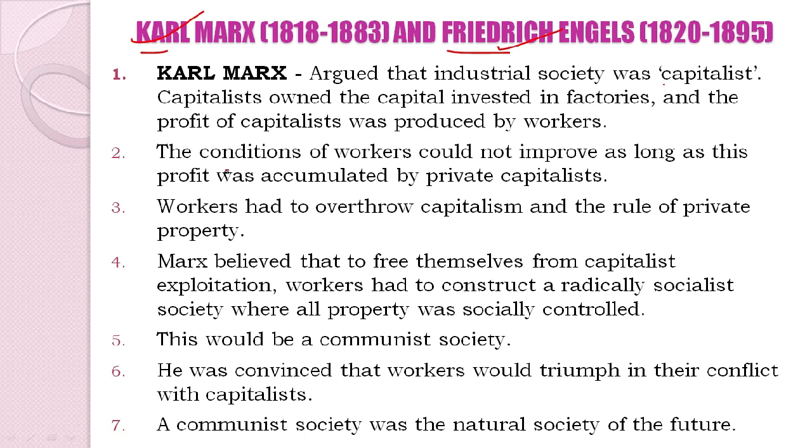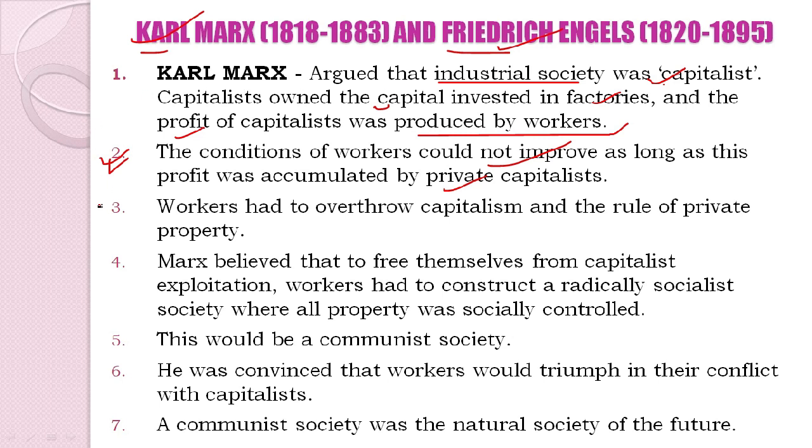We see that Karl Marx argued that the industrial society was capitalist. Capitalists owned the capital invested in factories, and the profit of capitalists was produced by workers. This we have already studied in our previous lecture, that the workers worked for these capitalists, these industrialists. They reaped the benefits of the work done by workers, and the profits were not shared among workers. Now they argued that conditions of workers could not improve, of course, as long as the profits were not shared among the workers. Workers had to overthrow capitalism and the rule of private property.